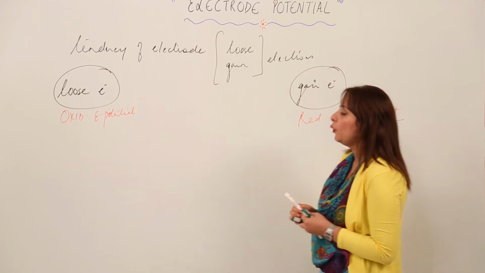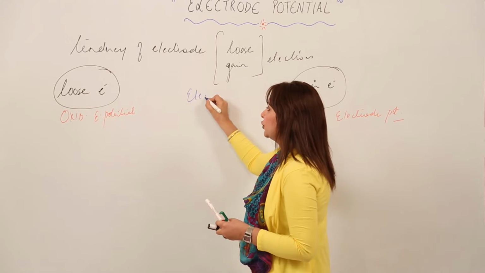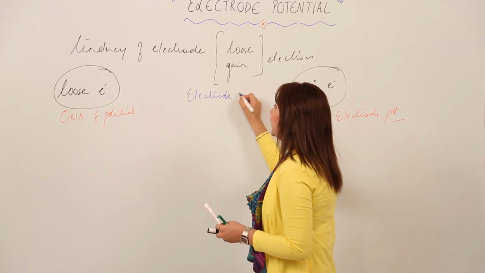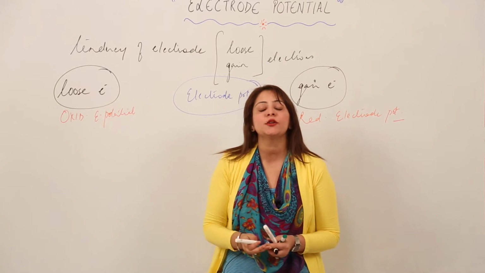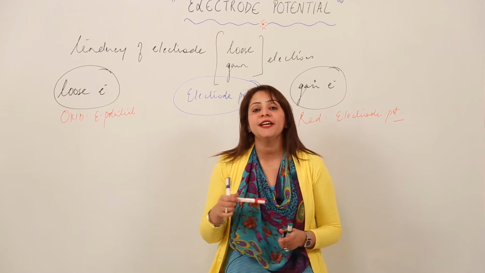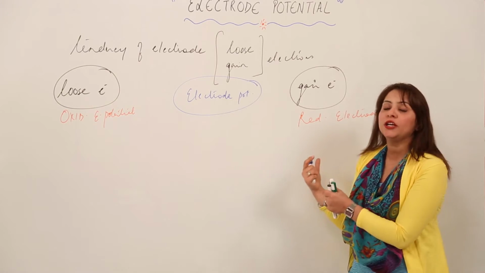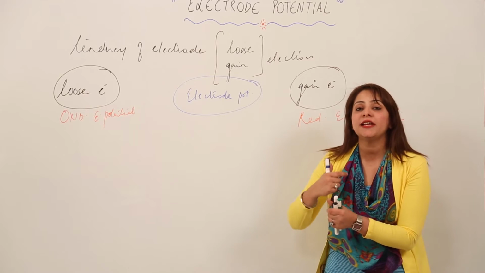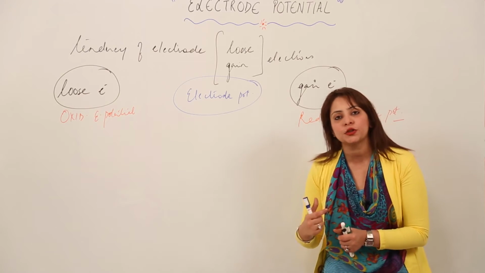So in general, what term do we use? In general we use electrode potential, right? But if there is an electrode whose nature is to lose electrons, then the correct name to use is oxidation electrode potential. And if it has a tendency to gain electrons, then the actual name to use is reduction electrode potential, right?